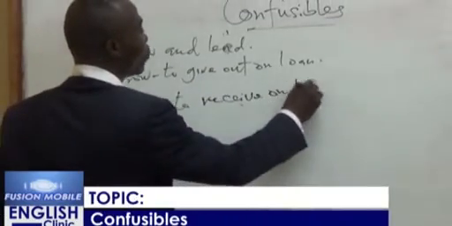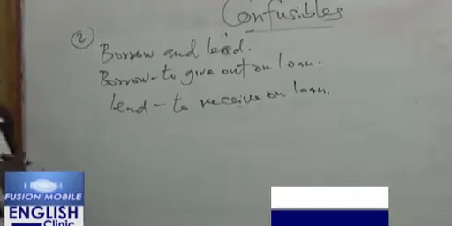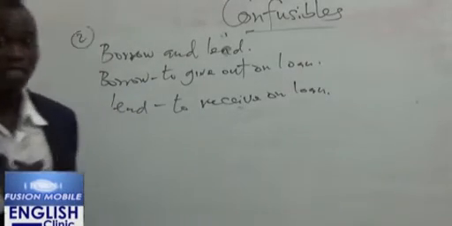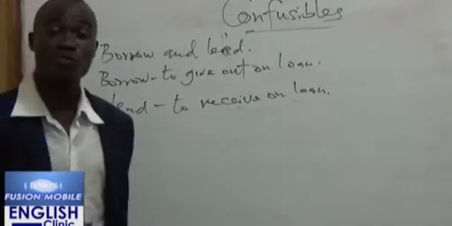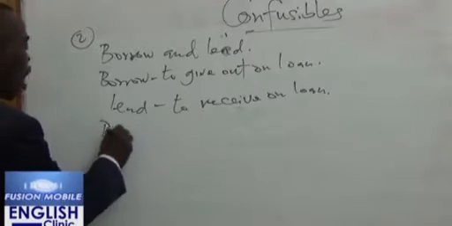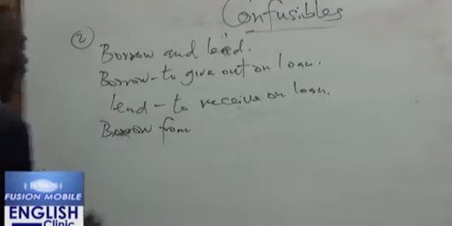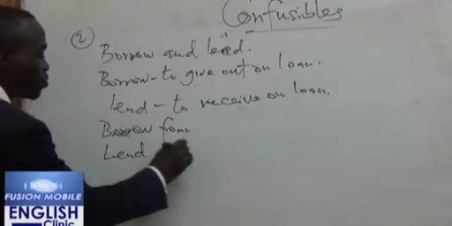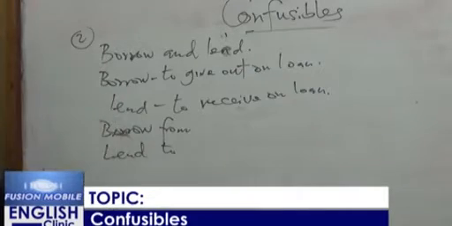If you collected something from someone, that makes you the borrower. And the person who gave you that thing becomes the lender. So I want us to remember, you borrow from and you lend to. Please don't forget that.